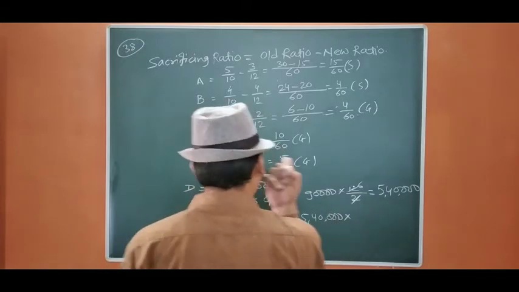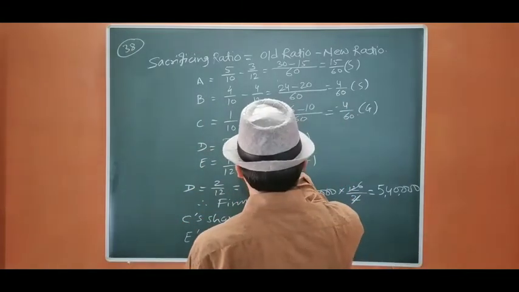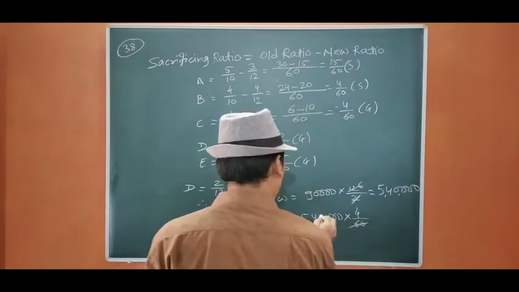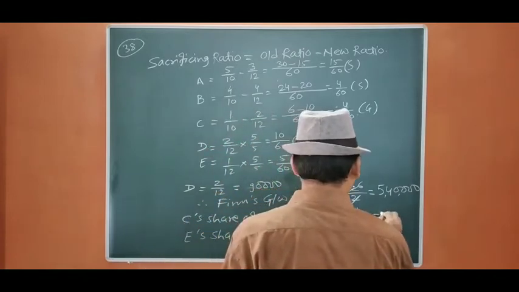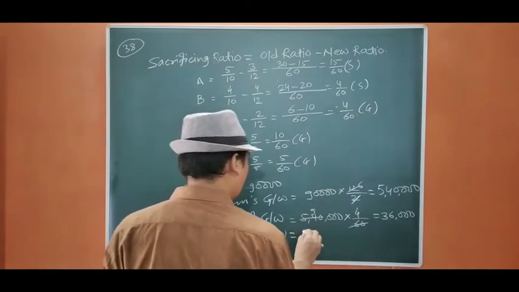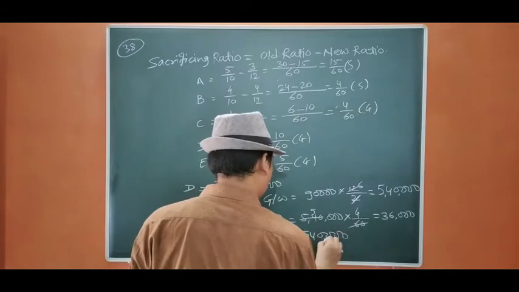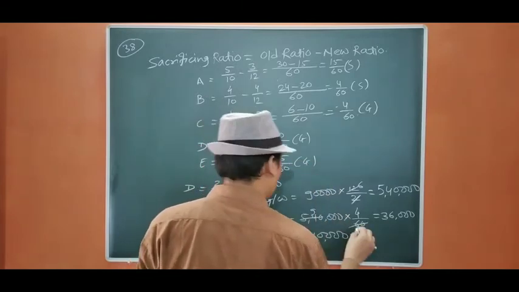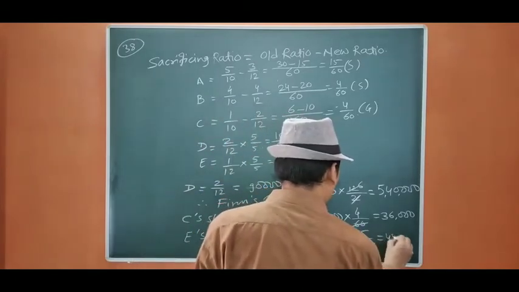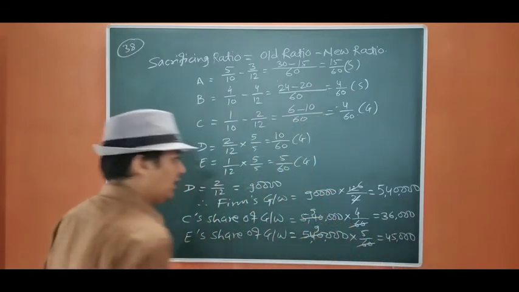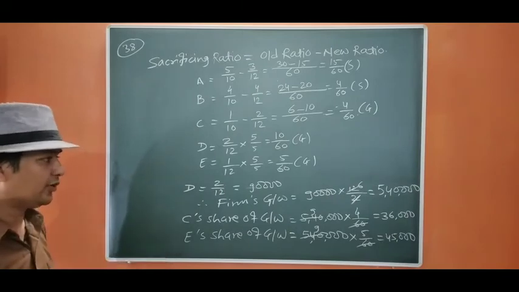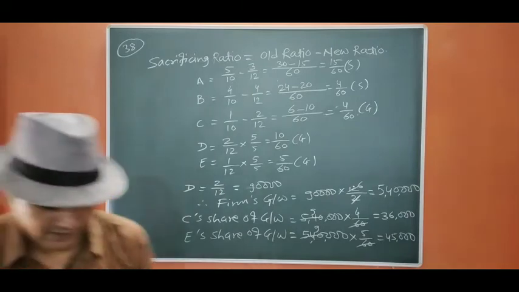The share of C was 4 by 60. So it is going to be 9 4s are 36. Okay, and E is going to bring 5,40,000 into 5 by 60, that is 45. Are you getting my point? D is going to bring 90,000, C is going to bring 36,000, and E is going to bring 45,000. So let us pass the entries now.